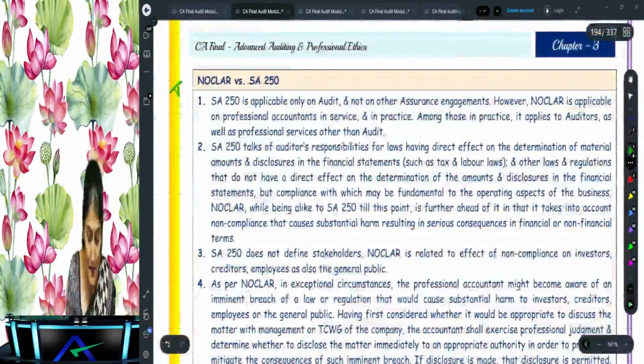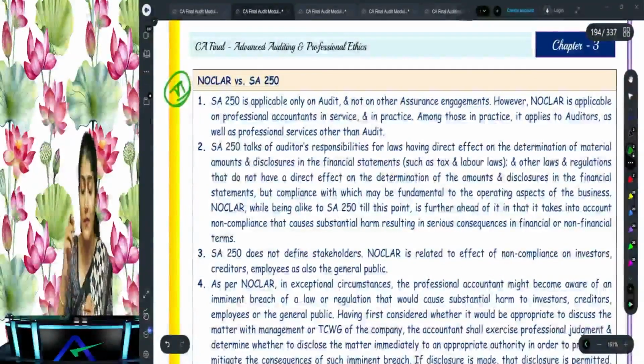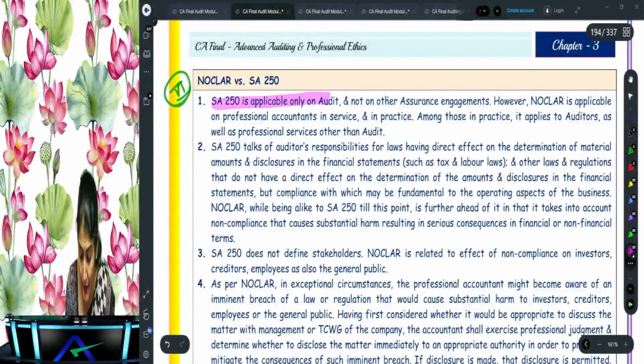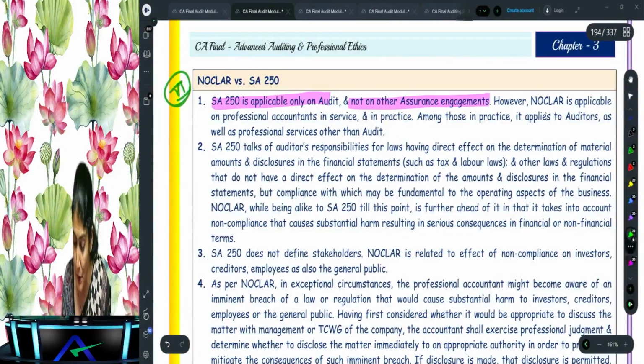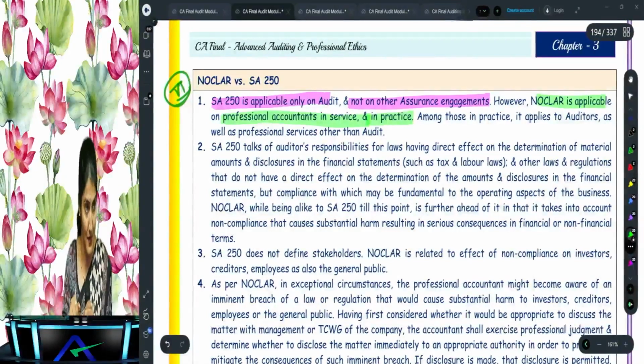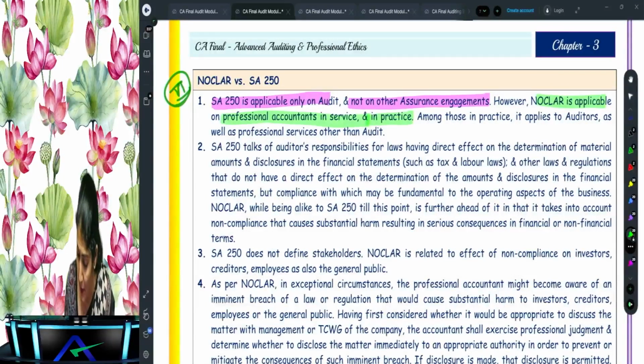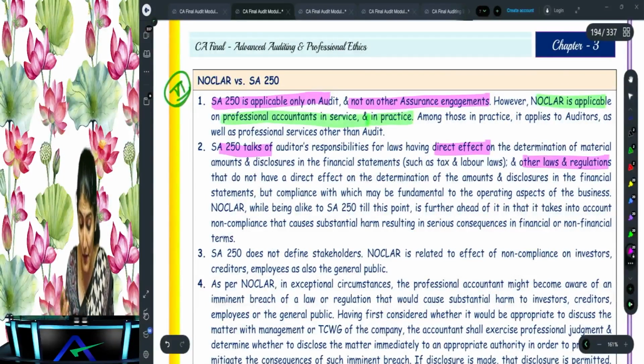Then you have an interesting question over there, which is NOCLAR versus SA 250. Right? SA 250 is applicable only on the audit and not on other assurance engagements, whereas NOCLAR is applicable to professional accountants in service and in practice. Right, so SA 250 is only applicable for statutory audit, whereas NOCLAR is applicable to CA in practice who is doing audit of a listed entity, and CA in service who is doing the service in a listed entity. Okay, then SA 250 talks about the laws and regulations which have a direct effect and the other laws and regulations. Then what does it say?